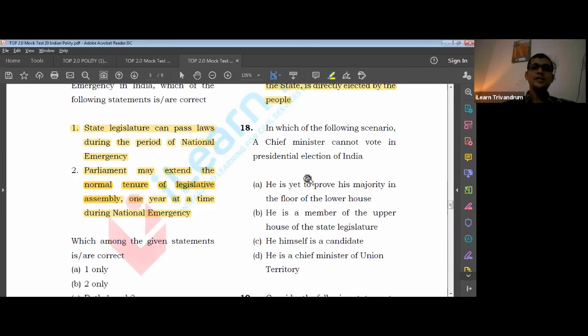Okay, so let us see the options. "He is yet to prove his majority." This is an absurd statement, only misleading us. It has nothing to do with the majority. "He is a member of the upper house of the legislature." What does upper house mean here? It is the second house, that is the council. So the answer should be box. You need not even look into the rest.